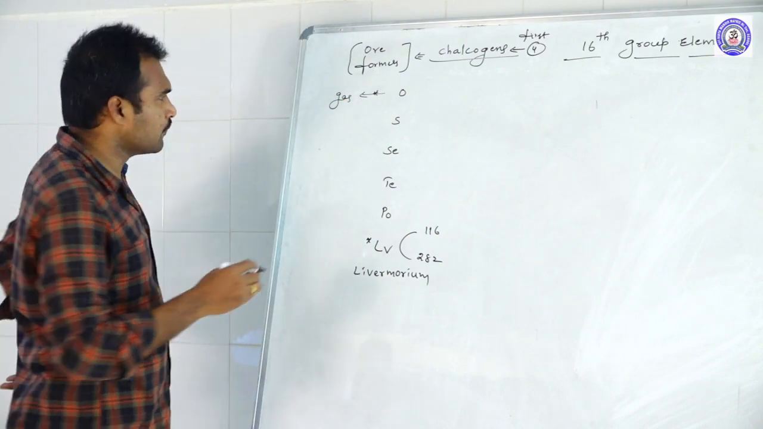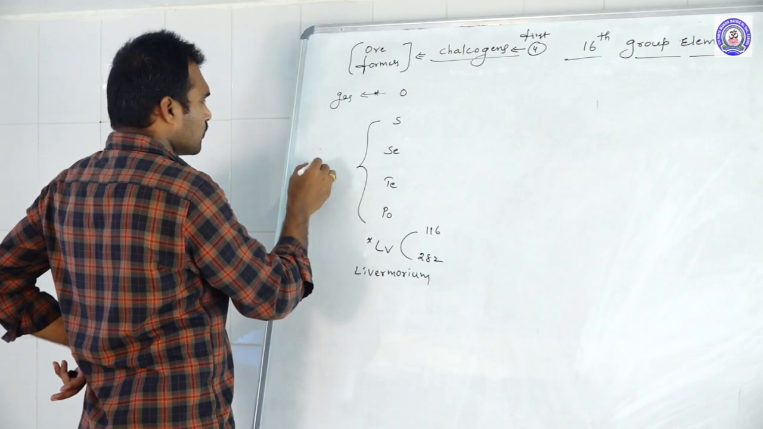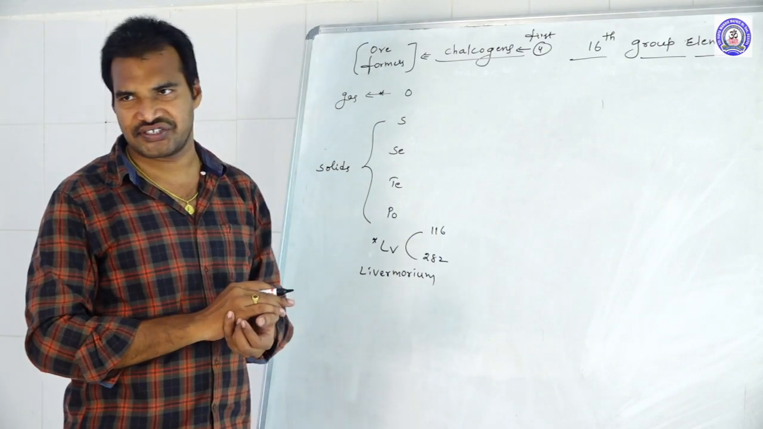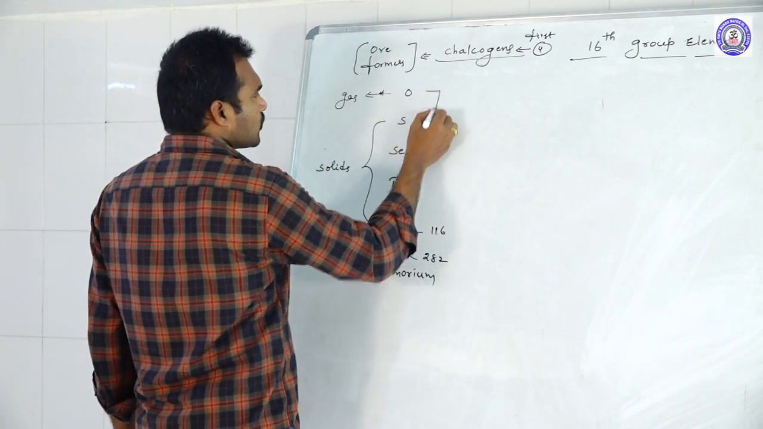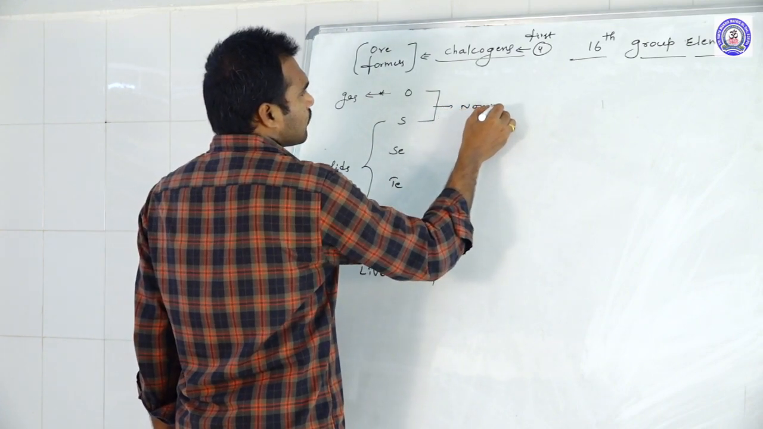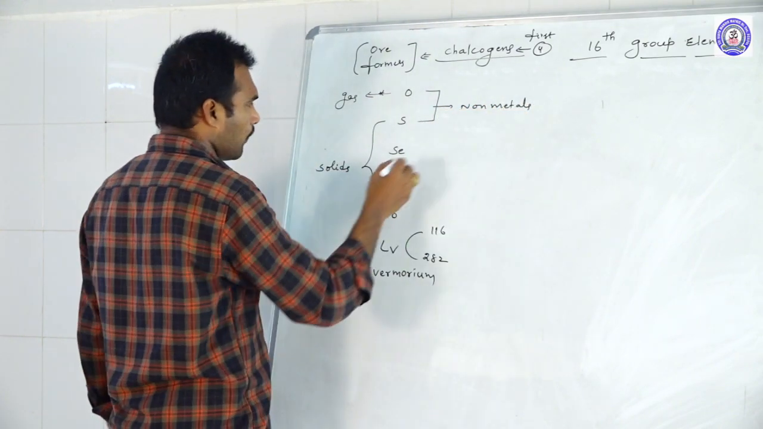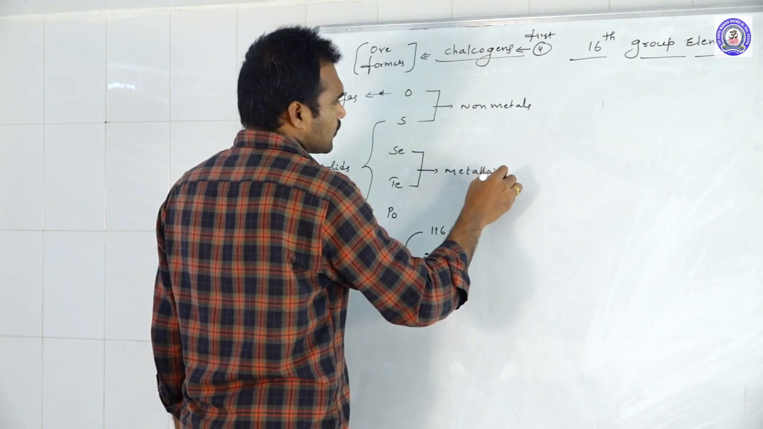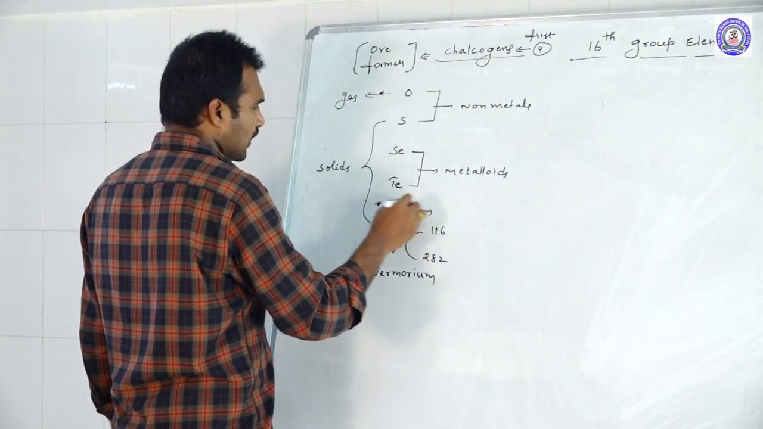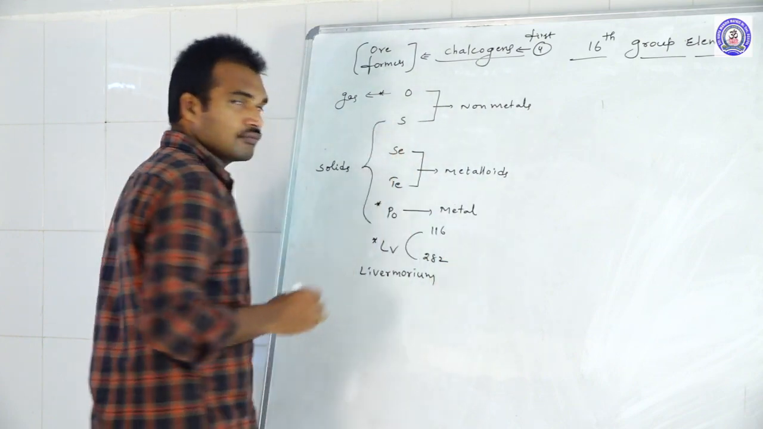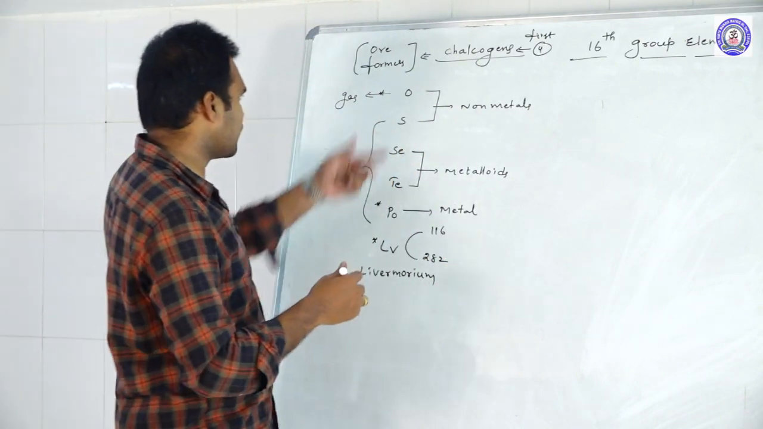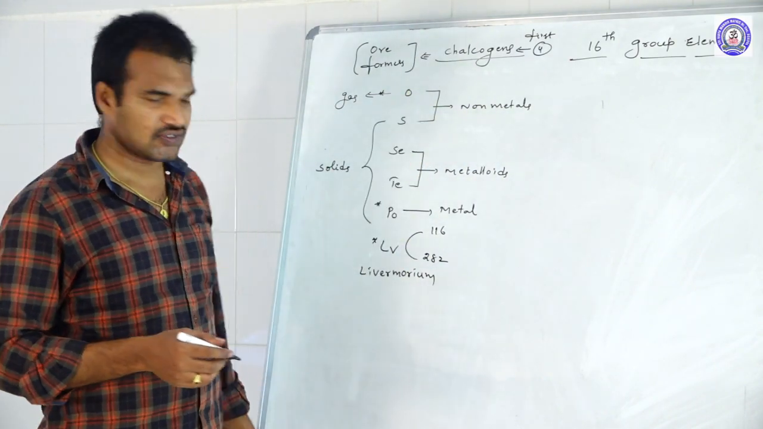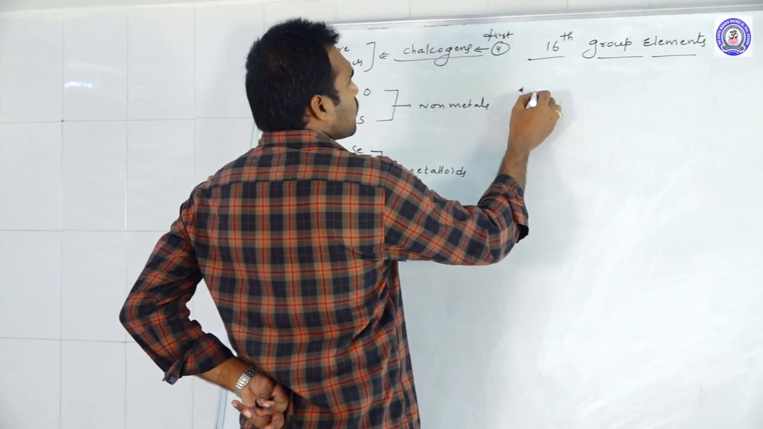Out of all these elements, oxygen is a gaseous element. The remaining elements are all solids. Oxygen is the only element in the gaseous state. Next, the first two elements are non-metals. The next two elements are metalloids, and polonium is a metal. So that means when you go from top to bottom, non-metallic nature decreases and metallic nature increases.